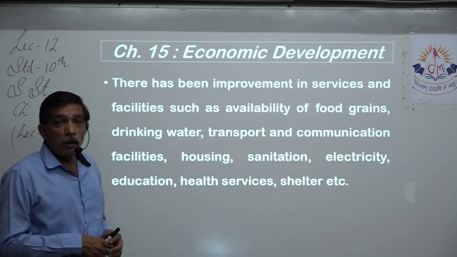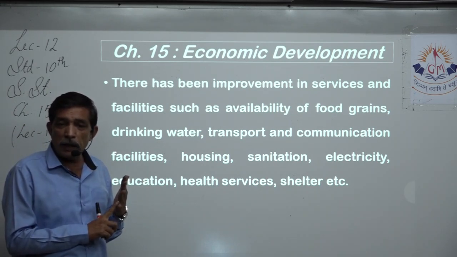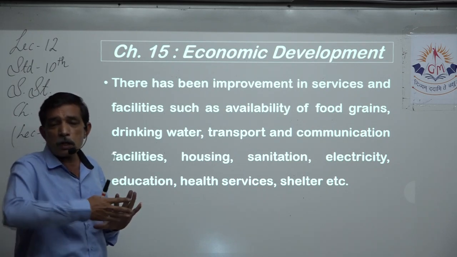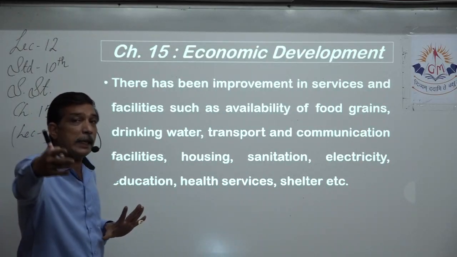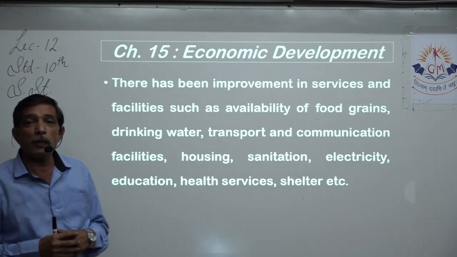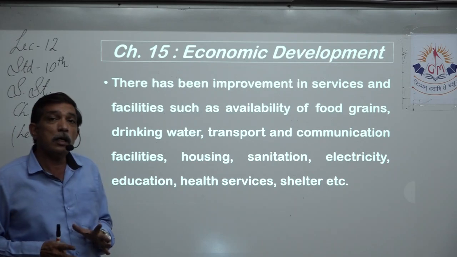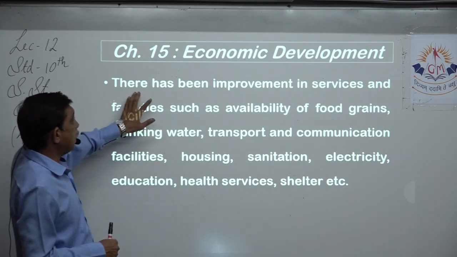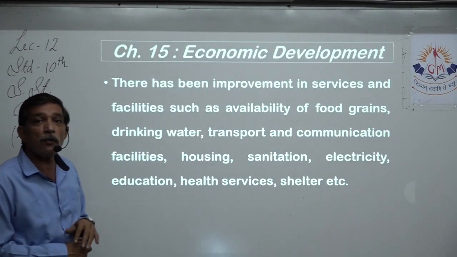Next, so two things are covered. First thing is national income will increase, then only per capita income will increase. So we have seen lots of change in that, and always on the positive side, always showing on the increase side. So those two indicators prove that economic development is happening. Now we come to the third indicator, that is the upgradation of standard of living. Let us see that. There has been improvement in services and facilities such as availability of food grains.